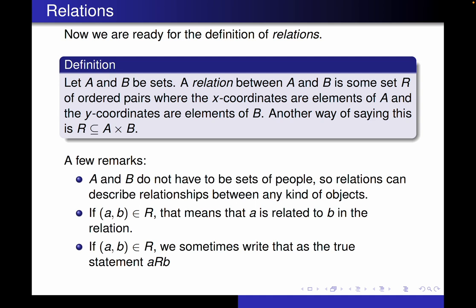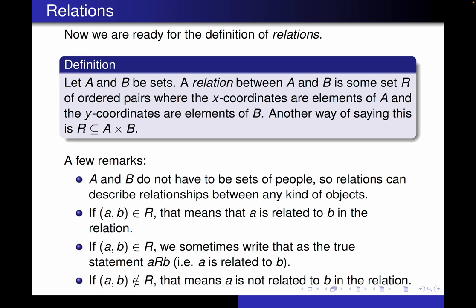Another way of saying that (A, B) is in the relation and A is related to B is we can write that as the true statement A R B. So R is part of a statement that says two things are related in the order that they're given. So A R B is the same as saying A is related to B under the relation R. And finally, if the ordered pair (A, B) is not in R, that means A is not related to B in the relation. So ordered pairs that are in the relation, the first one is related to the second one. If they're not, then the first one is not related to the second.